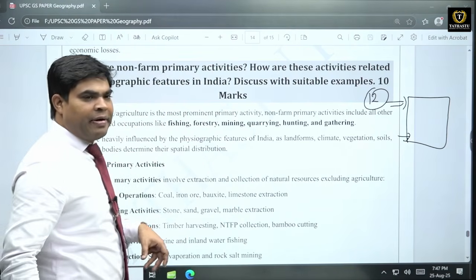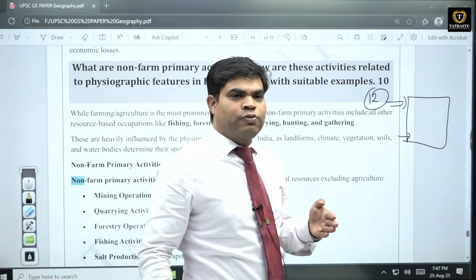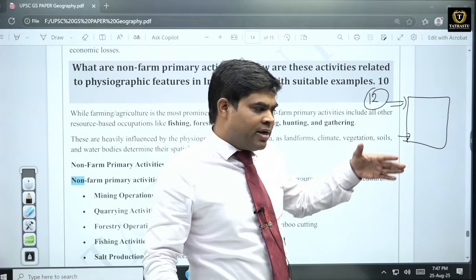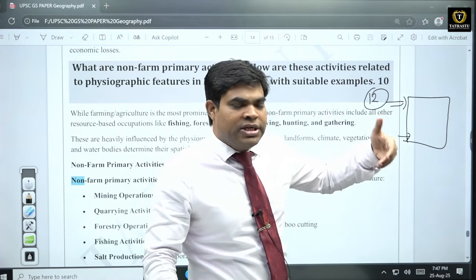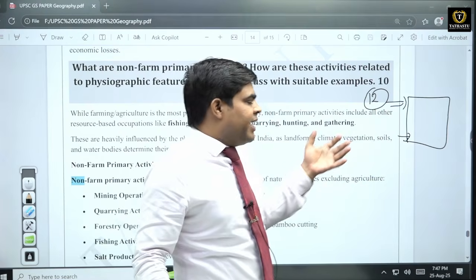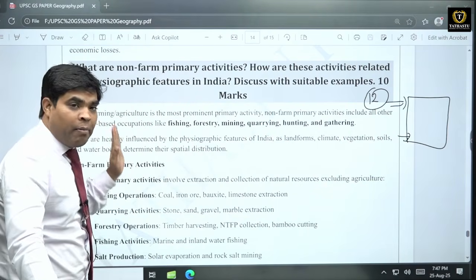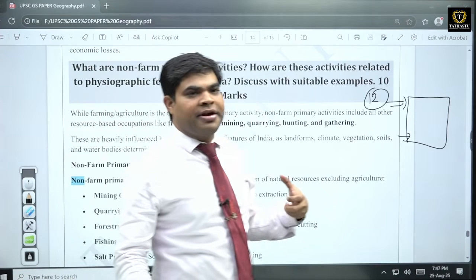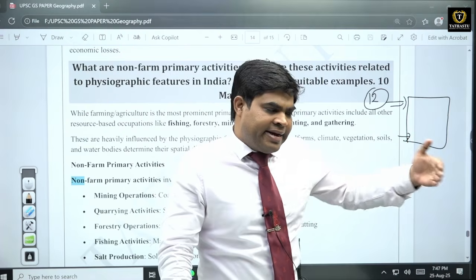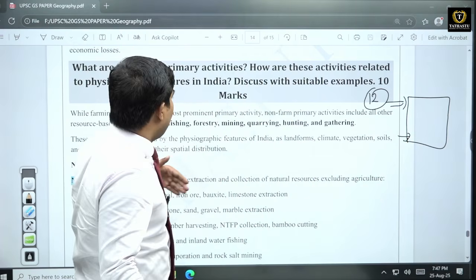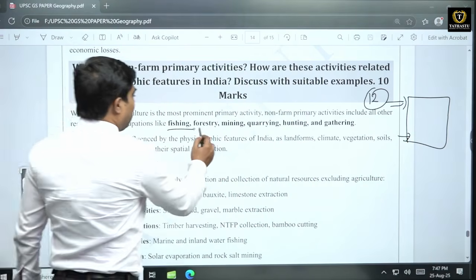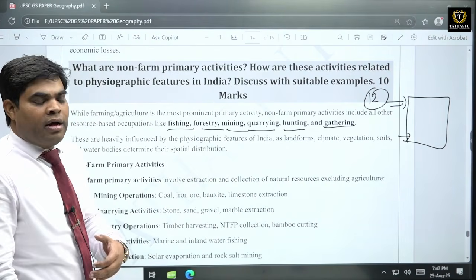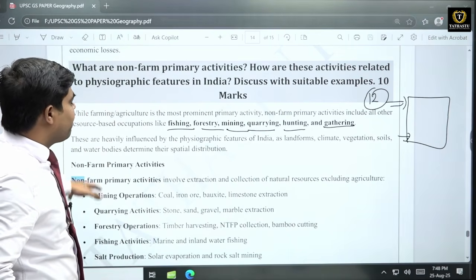So within primary activities in India, there is also one more segregation, that is form based and non-form based. Form based means agriculture and related activities, कि एग्रीकल्चर में जितने भी उसकी harvesting से, उसकी seed से, उसके जितने भी related programs होते हैं, ये activities होती हैं, they are related with form activity. On the other hand, non-form activity जो extraction से related हो और उन सब चीजों से related हो, but agriculture वहां पे involve ना हो, these are called as non-form activities like fishing, forestry, mining, quarrying, hunting, gathering, dairying. All these kind of activities, they are involved inside the non-form activities.